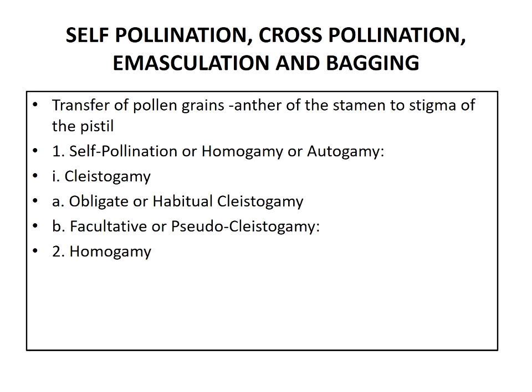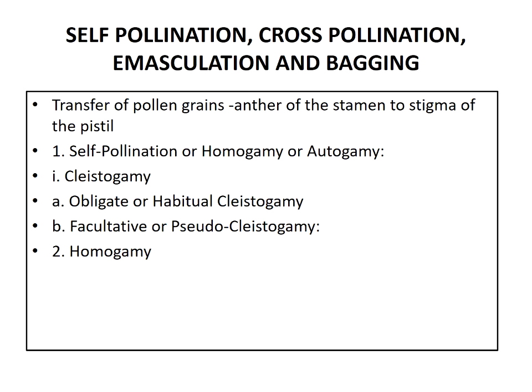Self-pollination is also called homogamy or autogamy. When the pollen grains are transferred from an anther to the stigma of the same flower, the process is called self-pollination. Examples are Commelina bengalensis, Argemone mexicana and Mirabilis jalapa.